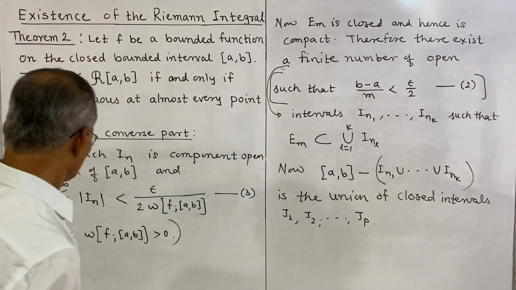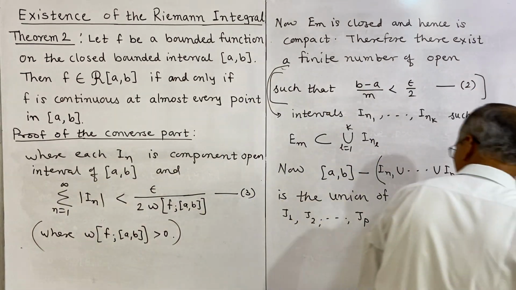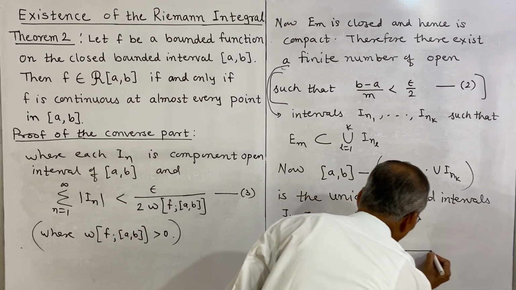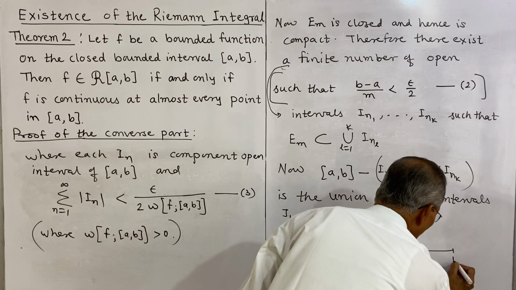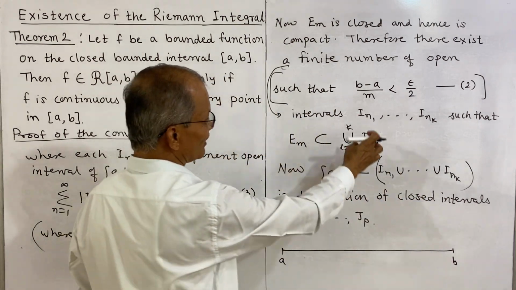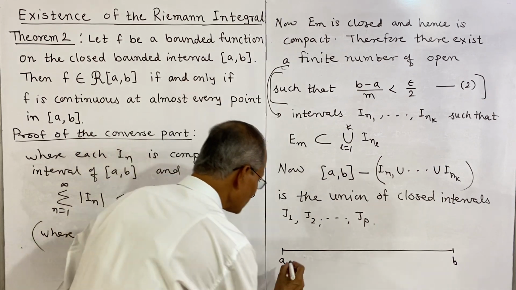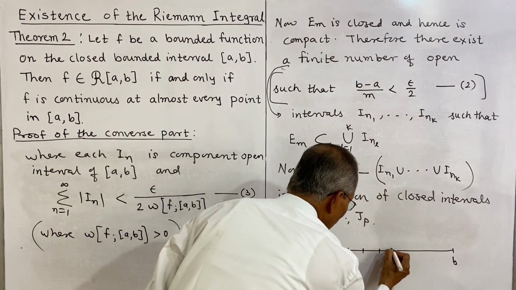So this is what we are considering. Suppose this is the interval a to b, and some of these components are denoted by in1 up to ink. Suppose it has this number of components.